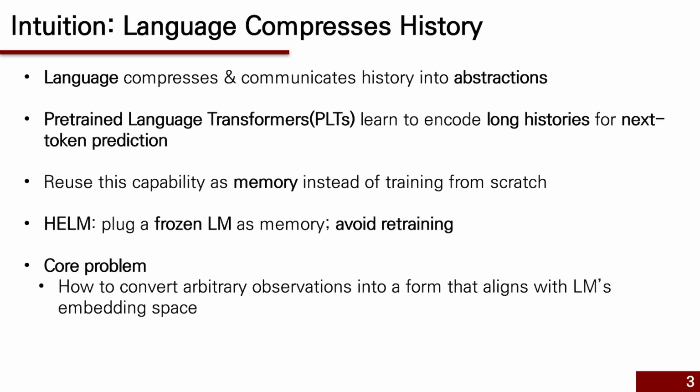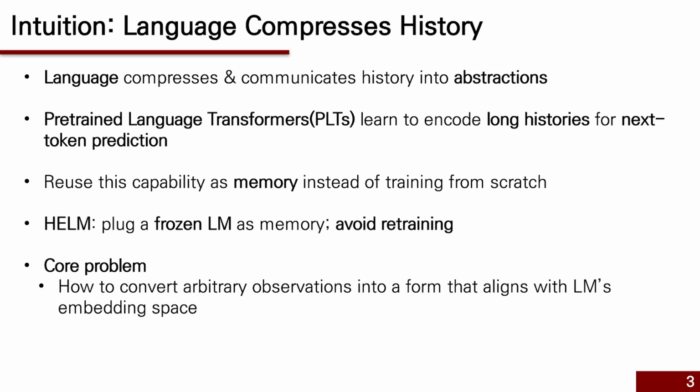Now, here's the core intuition. Language evolved to compress and communicate past events. Humans summarize complex sequences into high-level abstractions using words and concepts. Pre-trained language transformer models have learned to do this well. They encode long histories into compact representations for next token prediction. So rather than learning memory from scratch, we can leverage a frozen LM that already knows how to compress history. That's the motivation behind HELM.